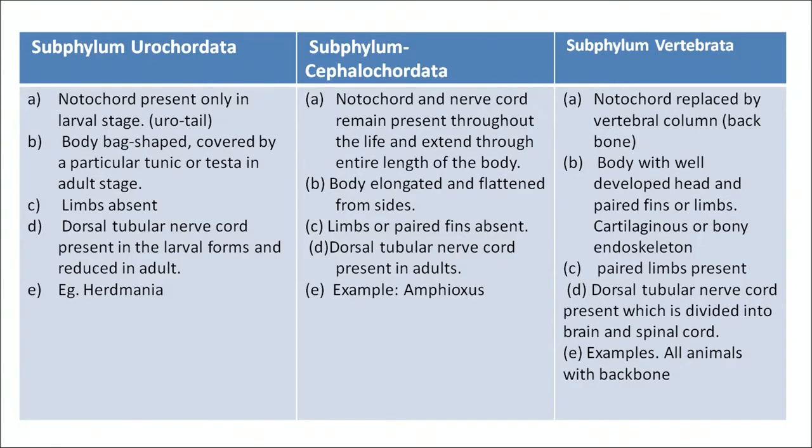The third one is subphylum Vertebrata. Notochord is replaced by vertebral column, that is the backbone, which we call in the general terminology. We have the body with a well-developed head, paired fins or limbs. It has a cartilaginous or bony endoskeleton. Paired limbs are present in it. Dorsal tubular nerve cord is present, which is divided into the brain and spinal cord. And examples are all the animals with the backbone.